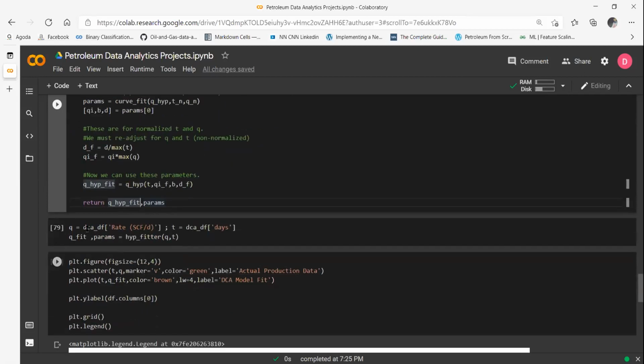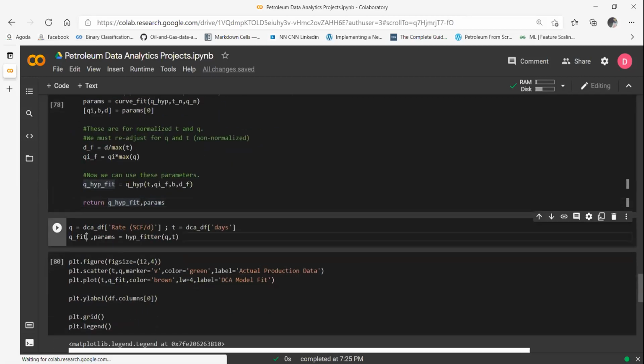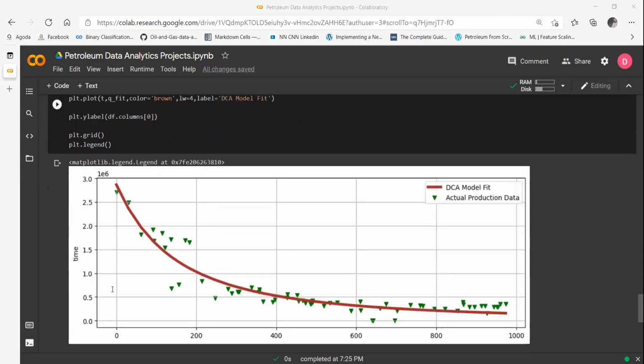Finally, once we have returned it, we store it into this Q fit variable. And finally, we plot both of these things together. On the x-axis, we plot the time. On the y-axis, we plot the flow rates, actual data. Also on the y-axis, we plot the flow rates, model predictions data. And we see how it looks. Okay, visual comparison. And there you go.